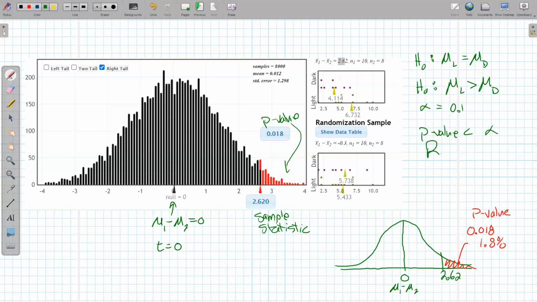And so that implies I should reject the null hypothesis. And rejecting the null hypothesis, that's the decision, which is kind of meaningless on its own. What does it mean to reject the null hypothesis here? Well, it means the data supports the alternative that the average weight gain of mice that were exposed to light all the time is greater than the average weight gain of mice that were in a regular light dark cycle. I'll type that out in just a minute.